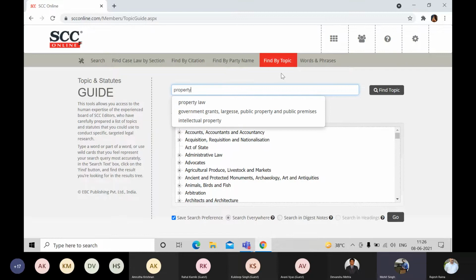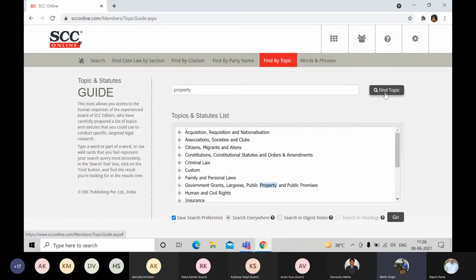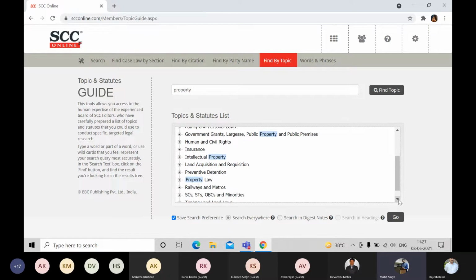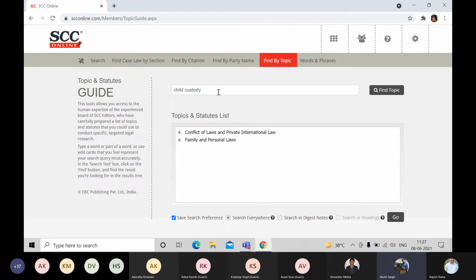Now this tile will locate all the possible topics which come under property. As you can see, property law comes under criminal law, customs, family law, human civil rights, almost everything, property is coming in. Let me be now very clear with my topic. Let me now take the topic of child custody. Let's see how child custody will appear in some topic trees. There you go. Now, child custody appears in two different topic trees.